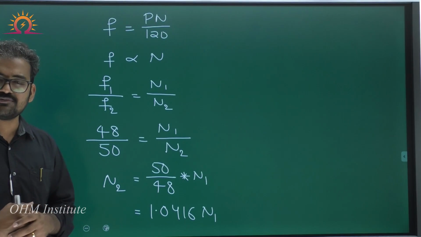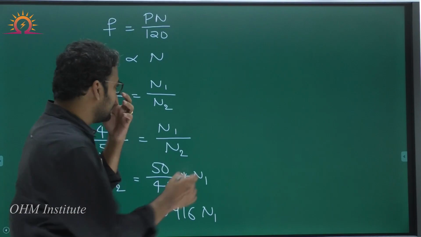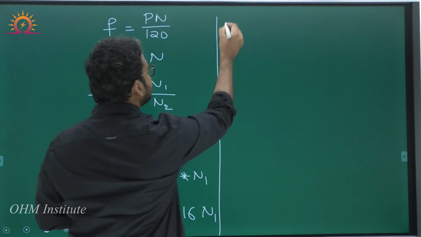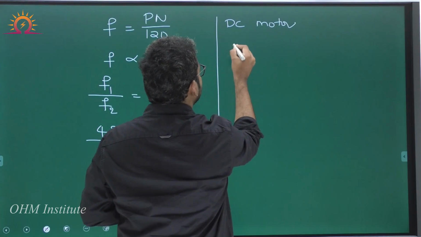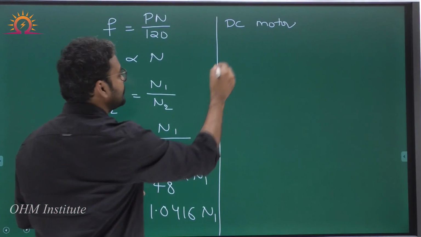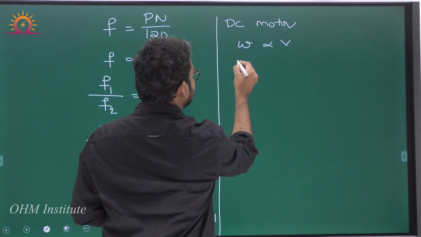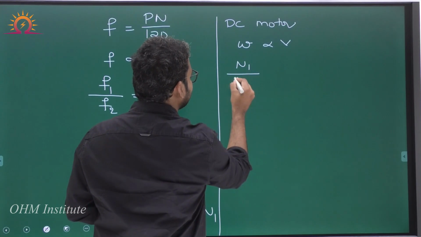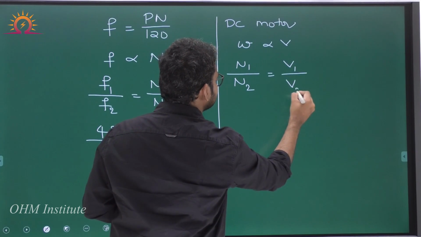Can I say alternator speed is nothing but DC motor speed only? Yes. What is the DC motor speed equation we just studied? As it is a lossless, separately excited DC motor, speed is proportional to voltage. Therefore, I can write N1 by N2 is equal to V1 by V2.